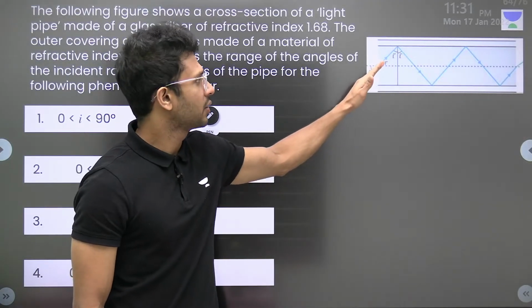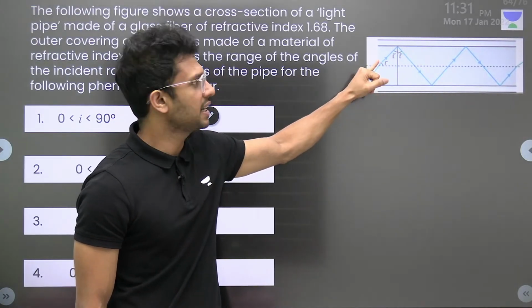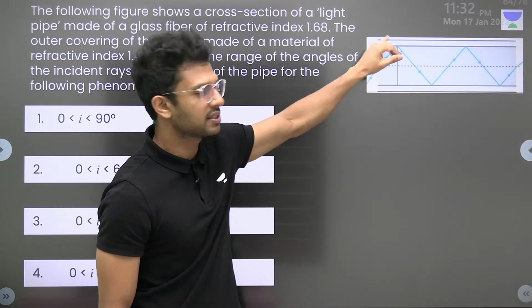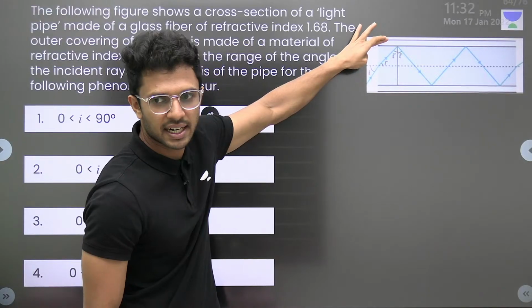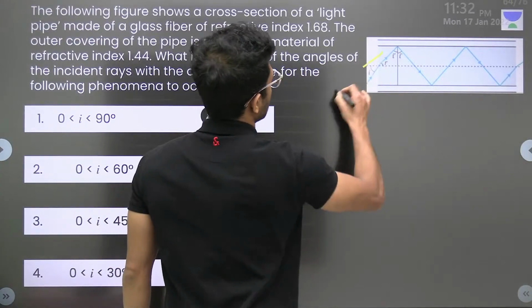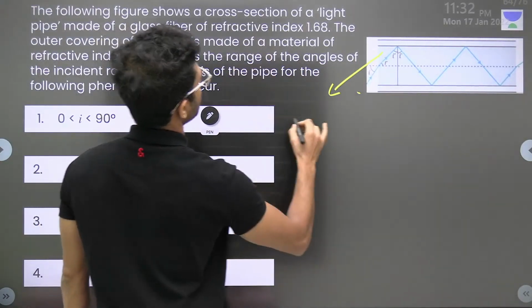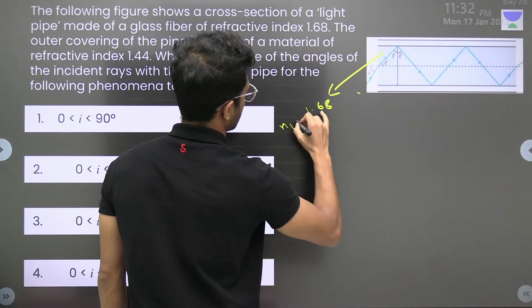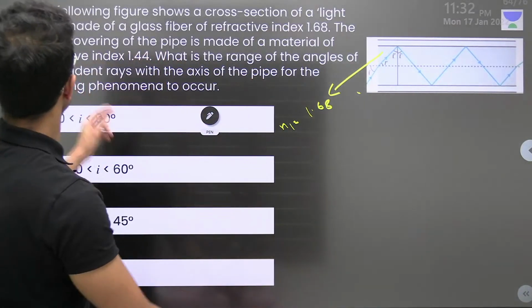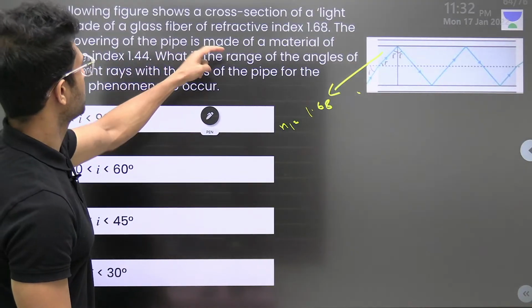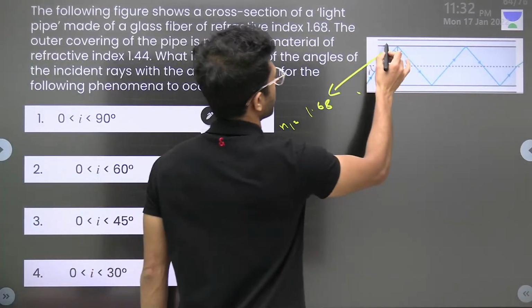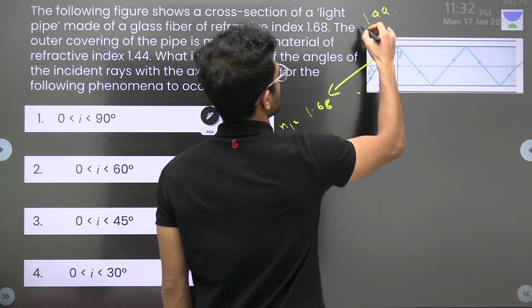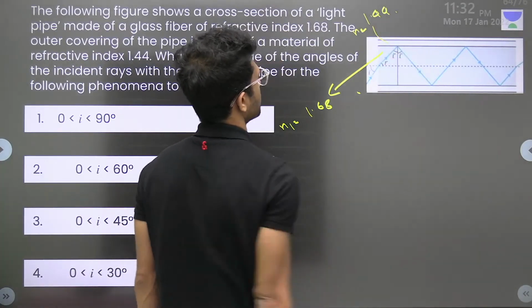Can you see that? So this is the angle of incidence. It undergoes refraction, it is r dash, and it reaches here. This is the inside part, and this is the second layer. The inside one is having a refractive index of 1.68, and the outer covering of the pipe is made up of a material of 1.44. This is N2, let's call it.